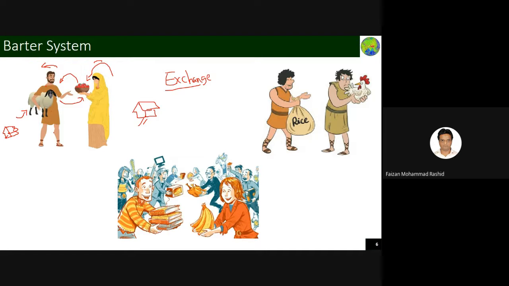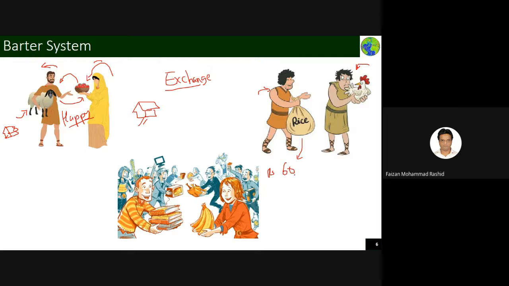Now both of them are very happy. You can say both of them are happy now. But now you see here, this guy had a lot of rice, and this guy had a hen. He went and told, "You give me your hen, I'll give you rice." But this guy is telling, "No, no, no. My hen is a bit expensive. Your rice, if I measure the entire amount of it, will be for rupees 60 only."